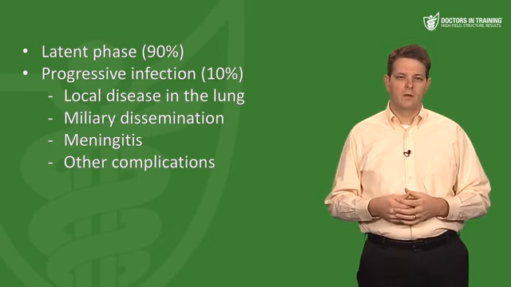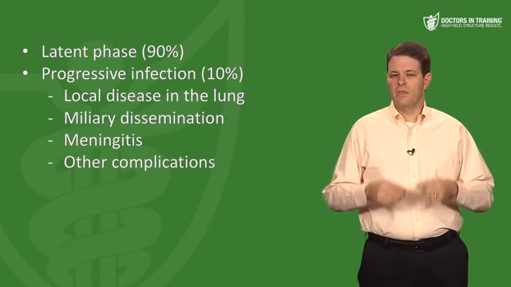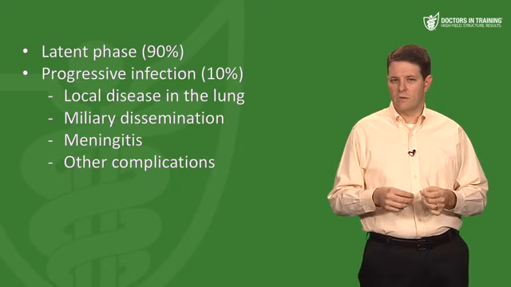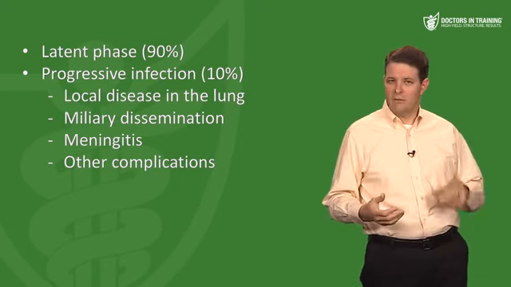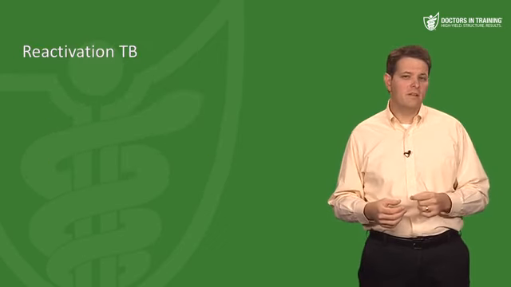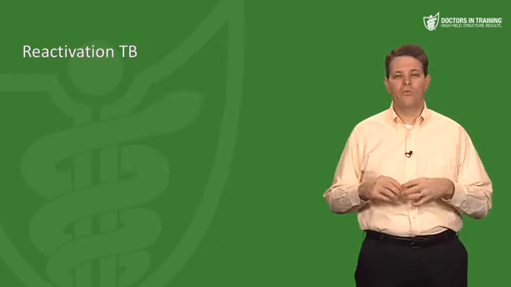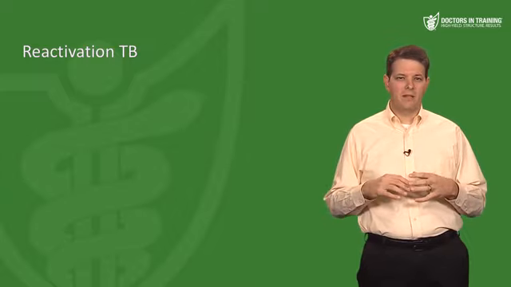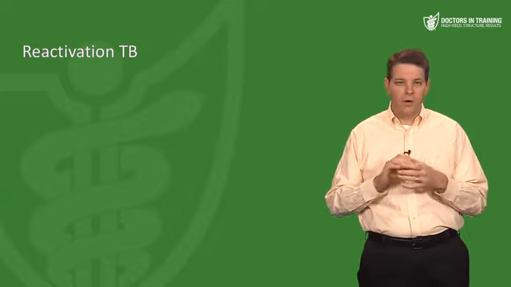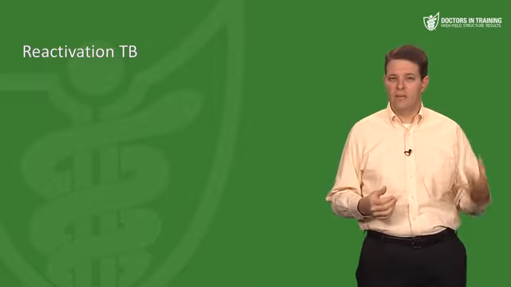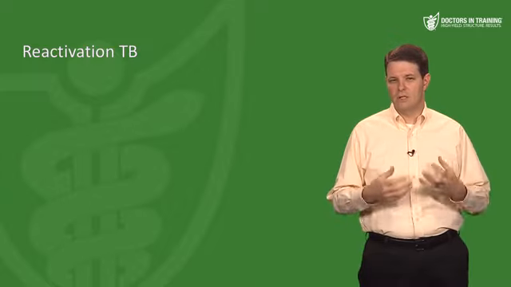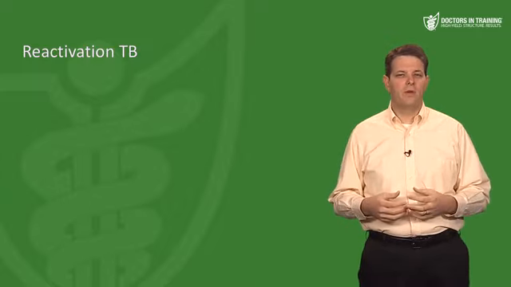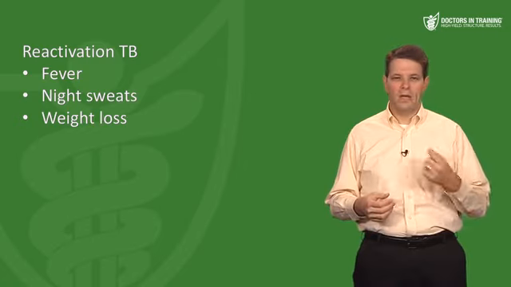But then think back to the 90% of people that do control that primary infection. Many of them remain asymptomatic and latent for the rest of their lives, but not all of them. In some of these individuals, the TB can eventually become reactivated. Remember we said that the bacteria were merely biding their time. Well, if the immune system becomes weakened by cancer or HIV infection or simply old age, there's an increased risk of developing reactivation TB. Now, reactivation can present with fever, night sweats, weight loss.